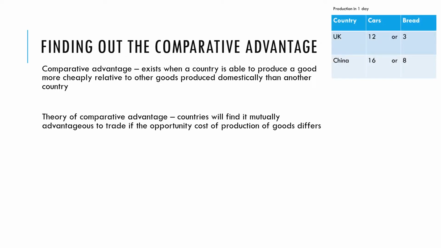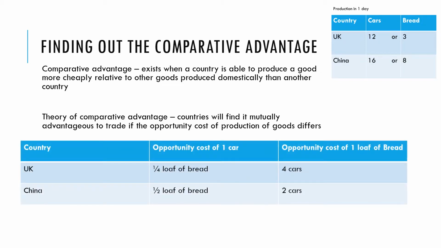So a reminder, here are our production possibilities: 12 or 3 in the UK, and in China 16 or 8. In order to work out what something costs to produce relative to other goods, we're effectively asking what the opportunity cost is. When I produce a car, what is the cost to me in terms of bread? When I produce bread, what is the cost to the economy in terms of cars foregone?